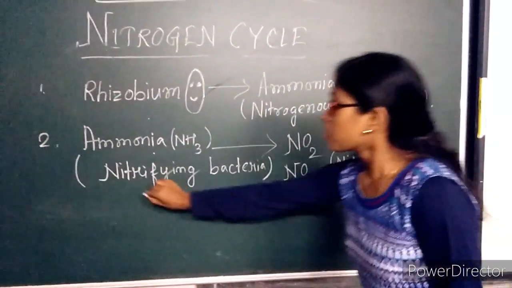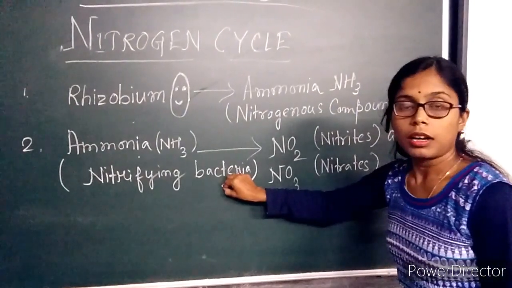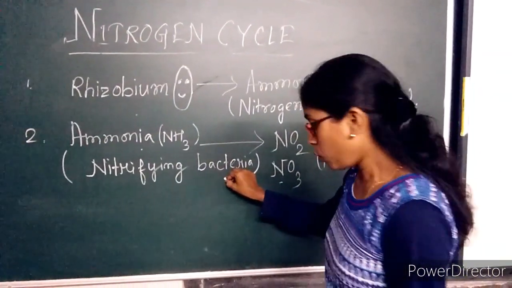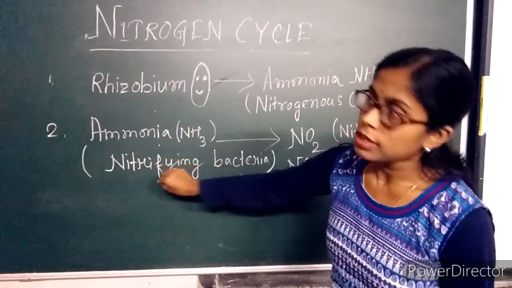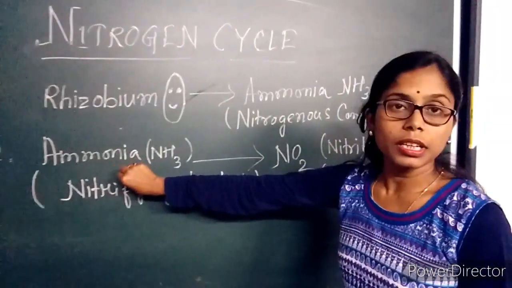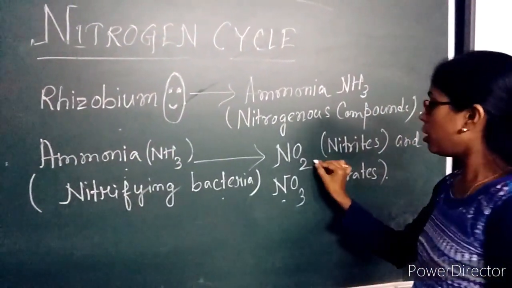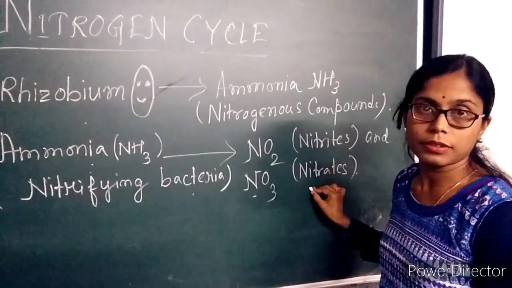How? Who helps? Some nitrifying bacteria like Nitrosomonas, Nitrobacter, Nitrococcus, they help in converting ammonia into nitrites and nitrates.